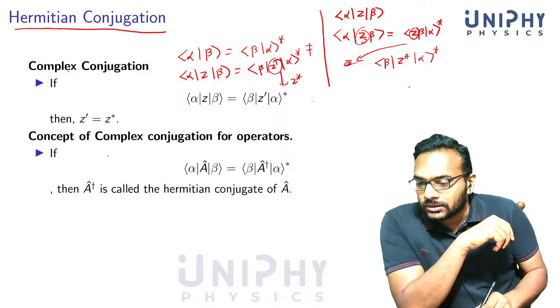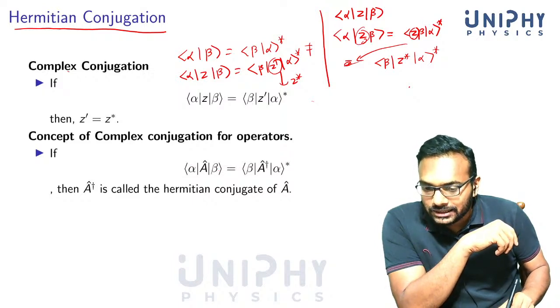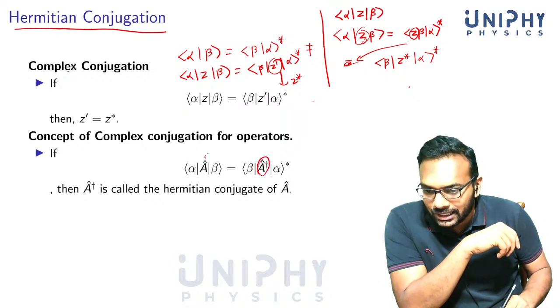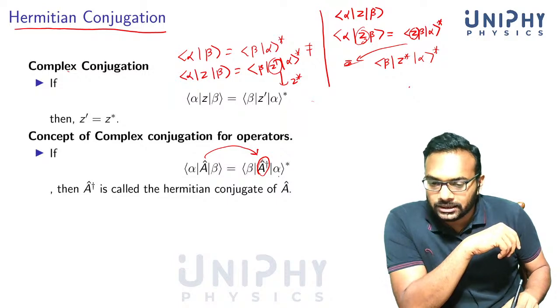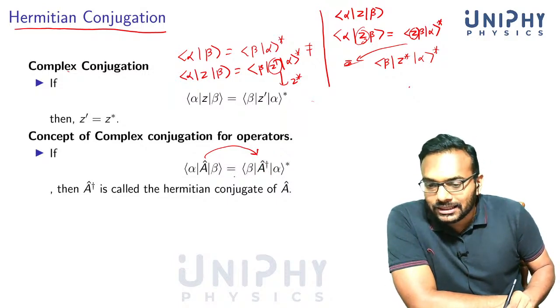So that's the same thing that we do here. If alpha a beta is equal to beta a dagger alpha, we don't know what this a dagger is, but if you have an a here, we need a corresponding operator in such a way that this relation is satisfied.